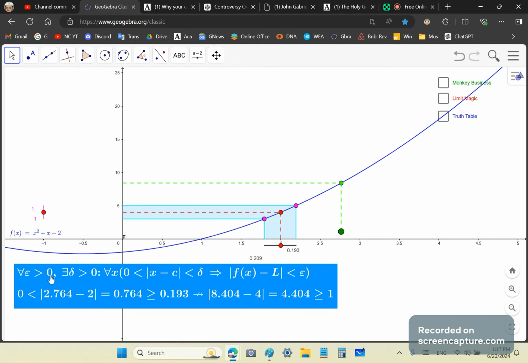For all epsilon greater than 0, there exists a delta greater than 0 so that this holds. In other words, the distance between x and c is less than delta, and the distance between f of x and L is less than epsilon. Okay, that's what it means.